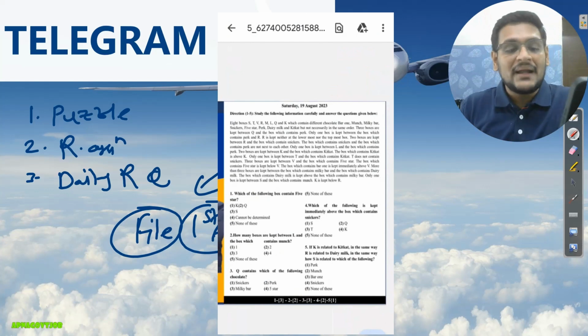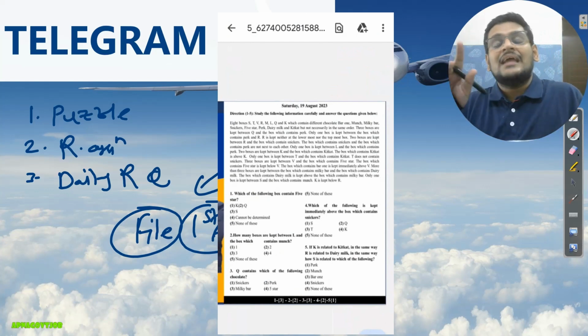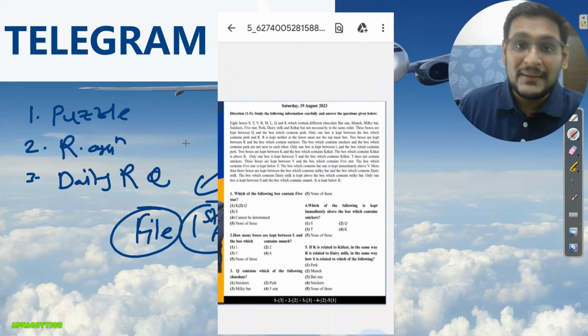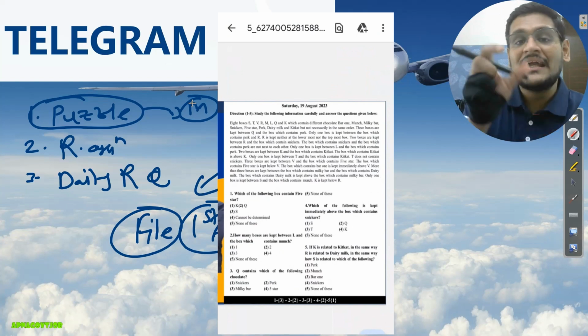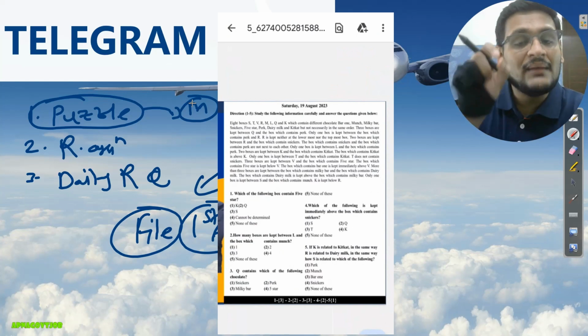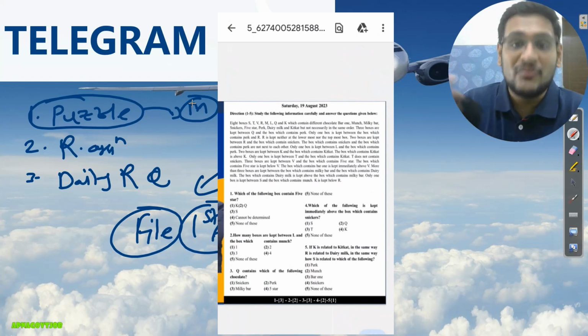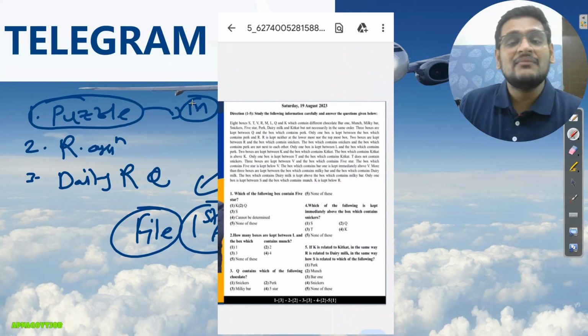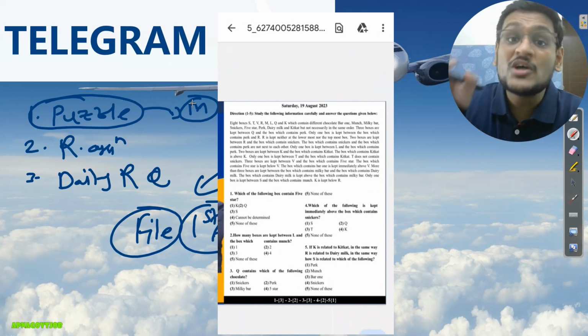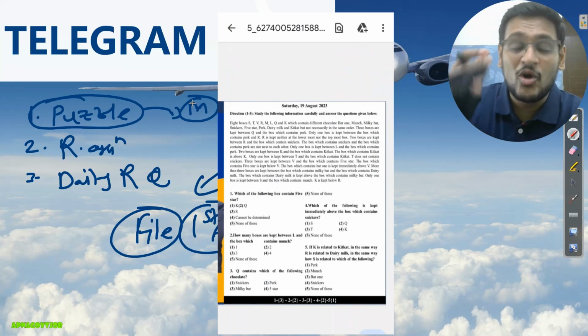Now see, a very important thing. This puzzle PDF where you are getting a daily puzzle is of moderate level. As I told you earlier, if they frame your paper at moderate level, then you should be prepared for that. It is not like you will just prepare till easy level and go to the exam. Till moderate level we need to prepare, because we want selection. Okay, we want the merit list.